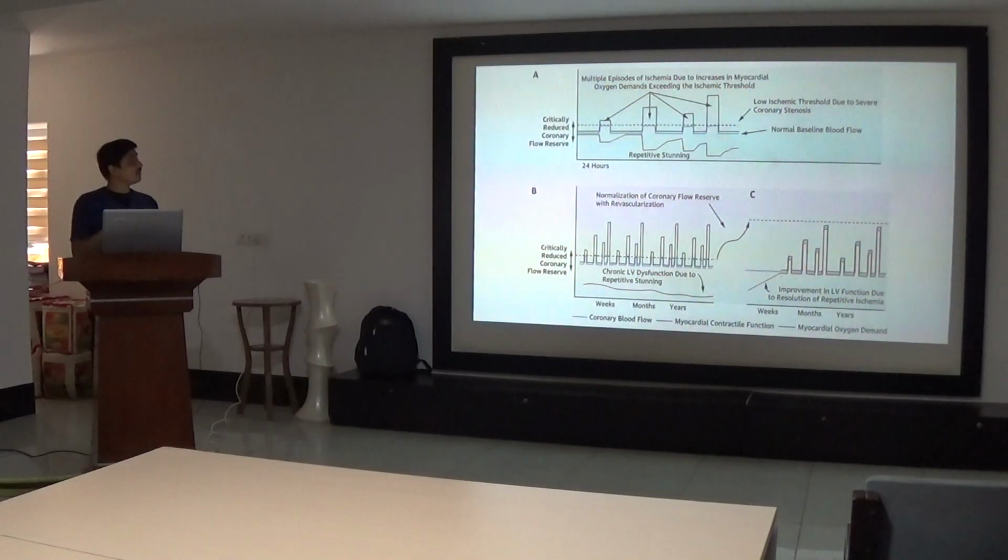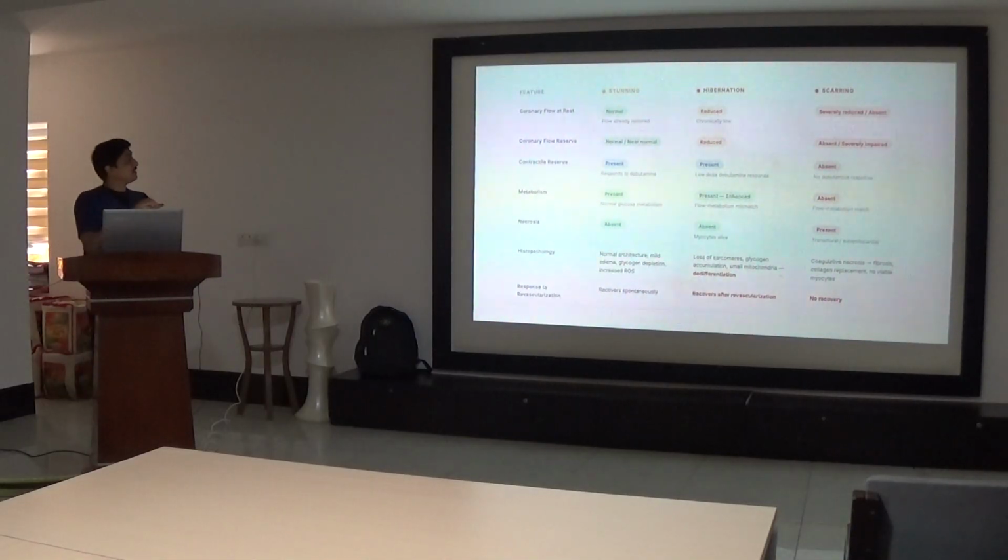So this shows that chronic LV dysfunction due to repetitive stunning is also a possibility. Not every chronic case is hibernating myocardium; there can also be chronic stunning. So these are basically the differences.